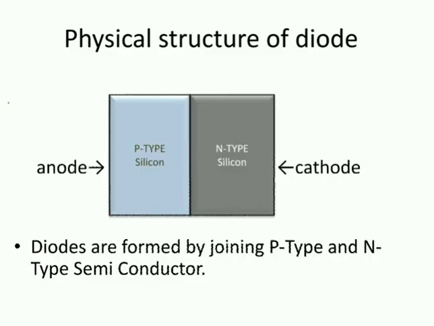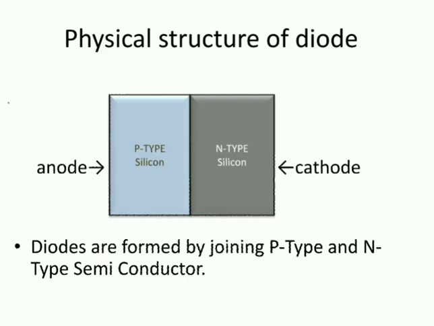We have only the diode, and we are not giving it any power supply. In p-type, we have lots of holes. In n-type, we have lots of electrons. Both charge carriers are exactly opposite to each other. Holes have positive charge, electrons have negative charge. So what will happen? They will attract each other.